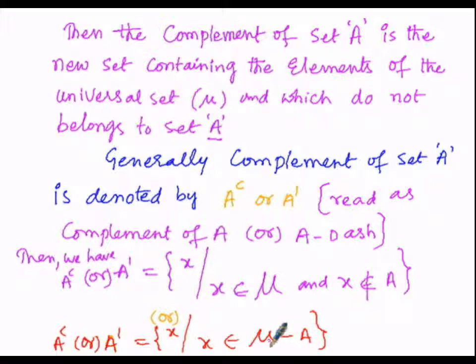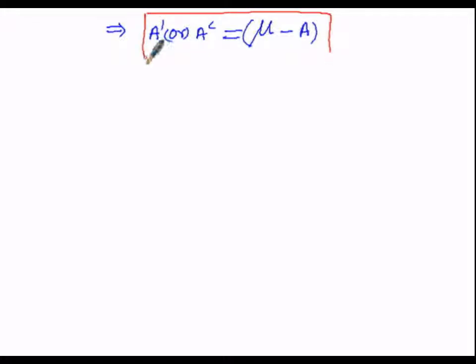Or in other words, we can state that A dash or A complement can be given by means of mu minus A. Since we are finding the complement of A, we have to subtract that set A from the universal set mu. Therefore we got A dash, or the A complement, is equal to mu minus A.